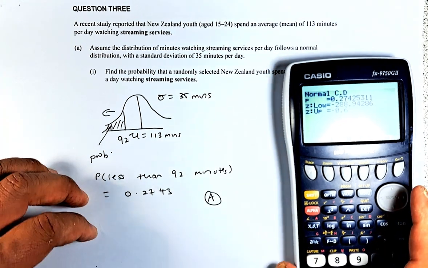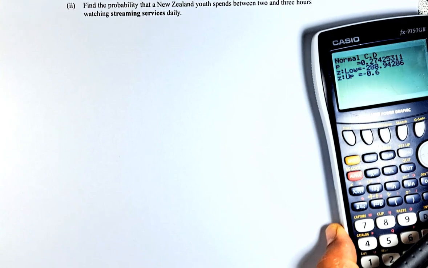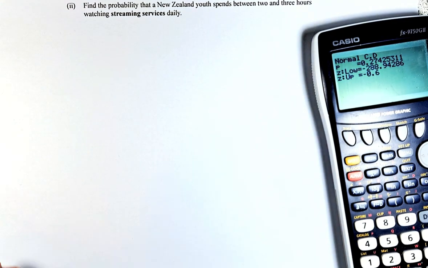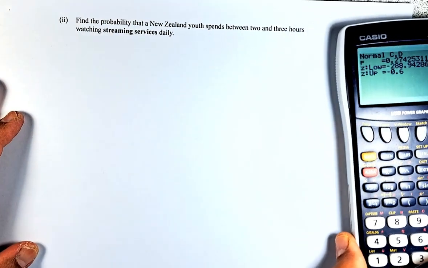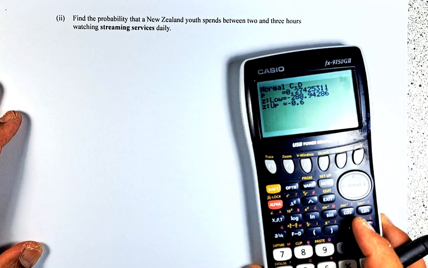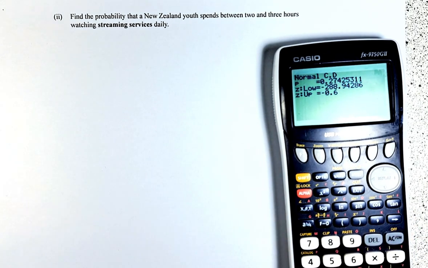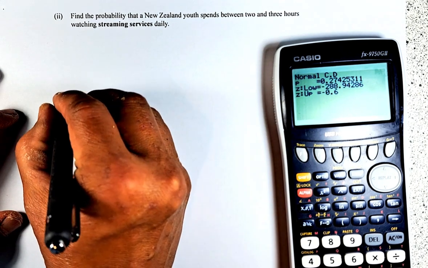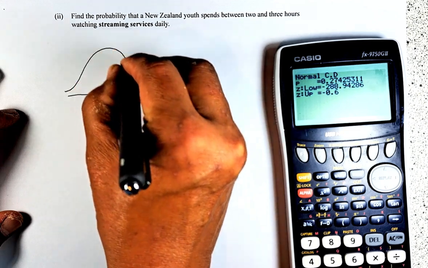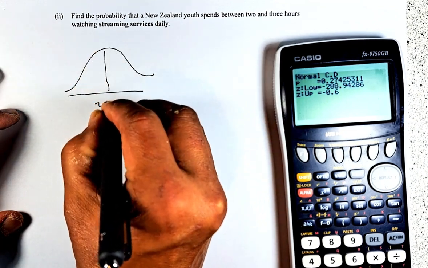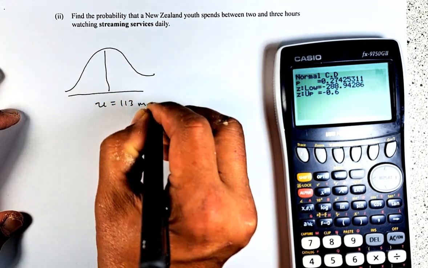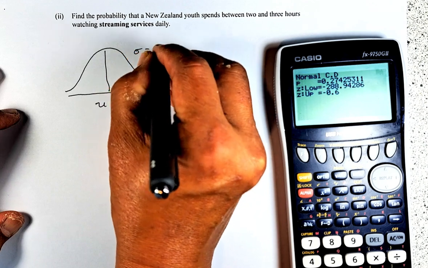Okay, second question, part 2. Similar question but a different scenario. Find the probability that the New Zealand youth spend between 2 and 3 hours watching the streaming service. If you remember the normal distribution, we're going to draw the graph again. The mean was 113 minutes and the sigma was 35 minutes.